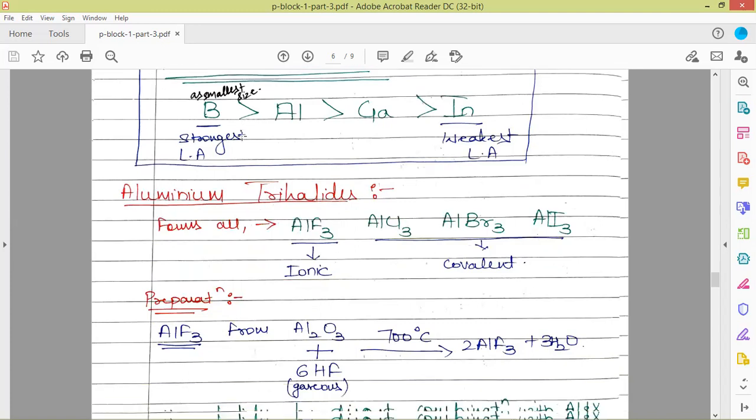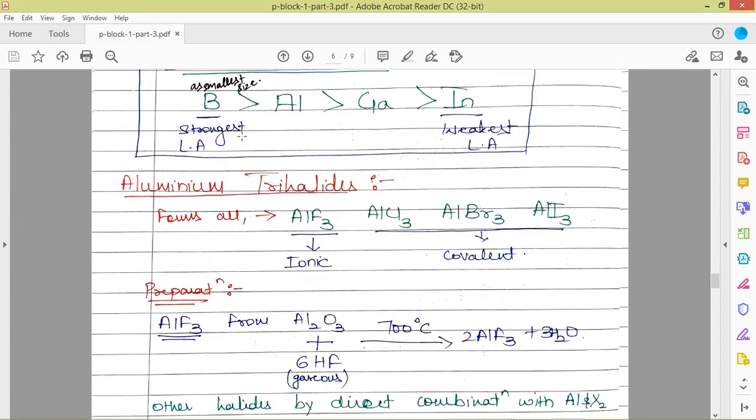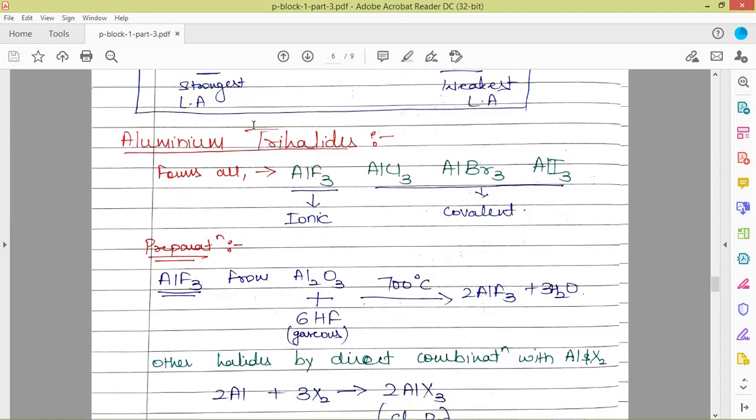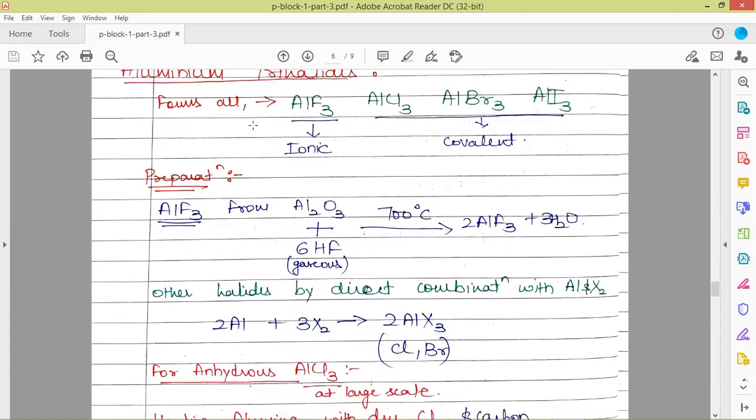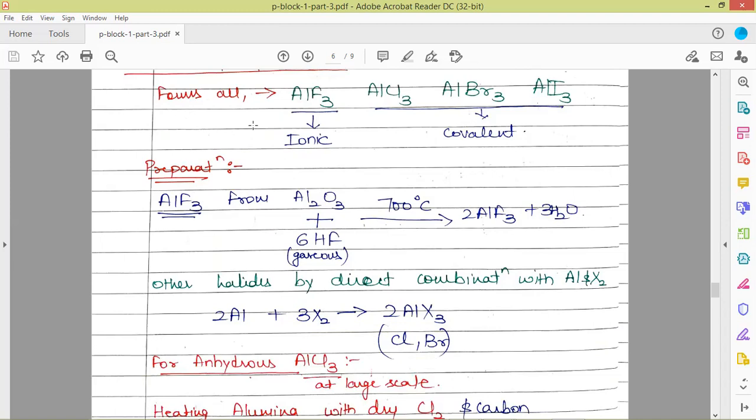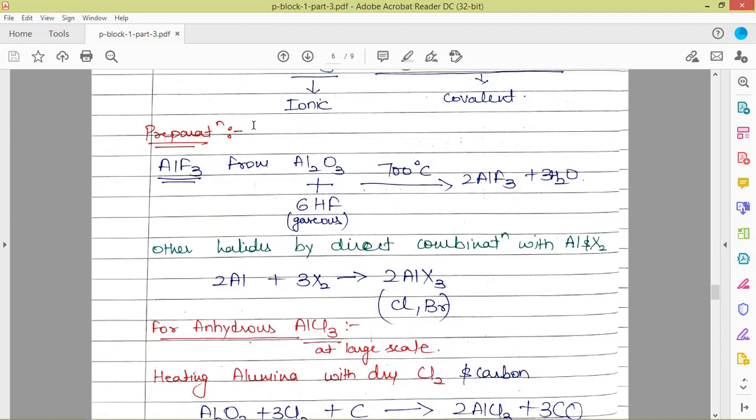Next we have aluminium trihalides. Out of these, the fluorine one, AlF3, is ionic, and AlCl3, AlBr3, and AlI3 are covalent in character. AlF3 is prepared by the reaction of Al2O3 with gaseous HF at 700 degrees Celsius, giving AlF3. The other halides of aluminium are obtained by direct combination of the metal aluminium and the halogen gas.